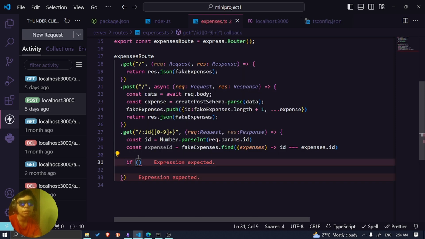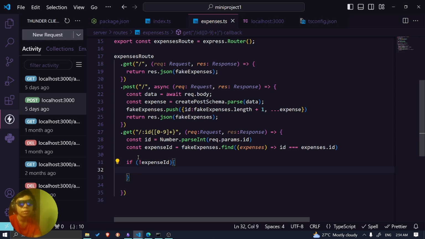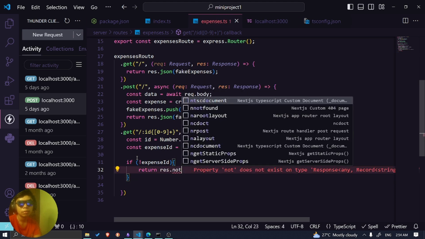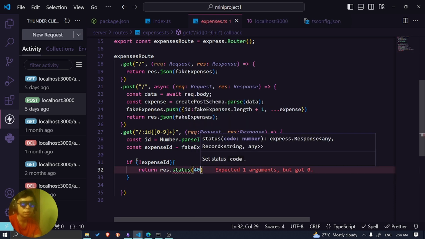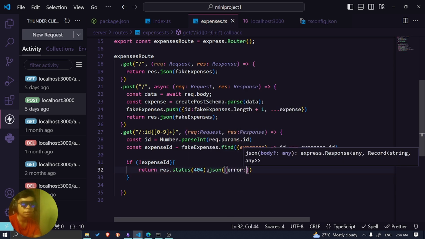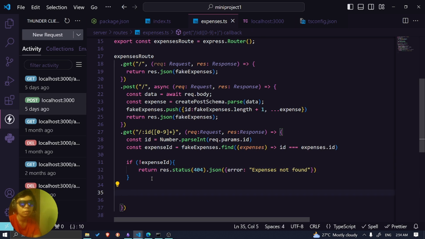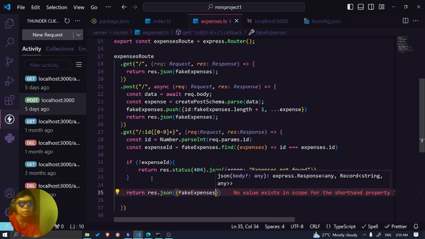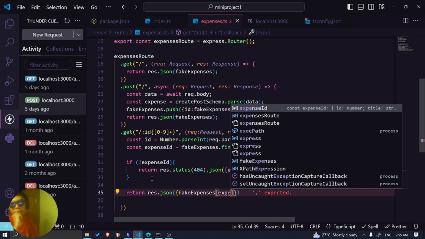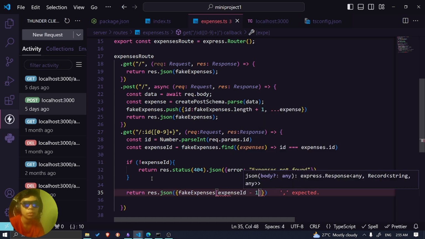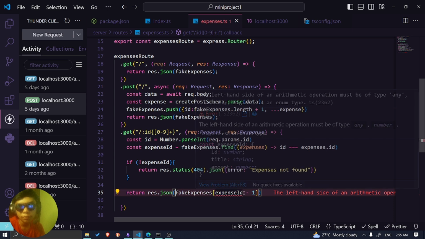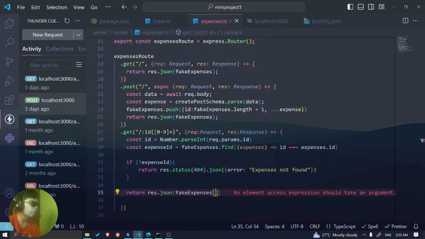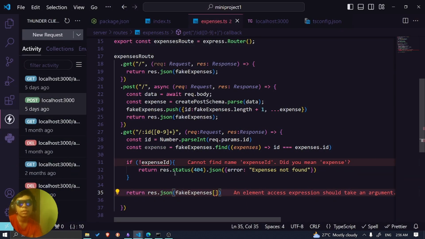And then we check if it's false, then basically we return response dot, not, I'm not sure what to put. So status 404 JSON, expense not found. Then we can put return dot JSON fake expenses, wait a minute, expense ID number minus one, right? What on earth is going on? Oh, whoops. What is not working? Maybe I'm too tired right now to notice the mistake. Oh, it's not expense ID. It's just expense.